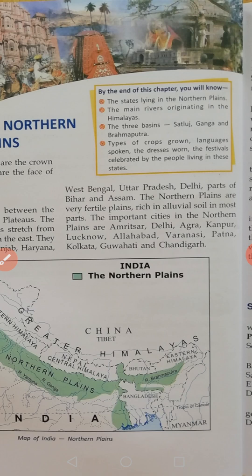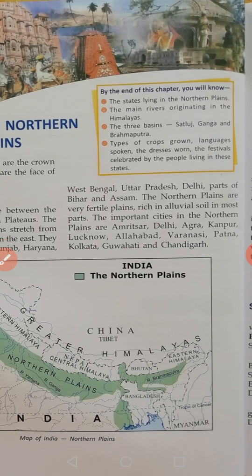What is alluvial soil? Alluvial soil is made up of the materials that are left by the water of rivers, floods, etc. That is called alluvial soil. These northern plains are very fertile plains, and alluvial soil is present in the northern plains.